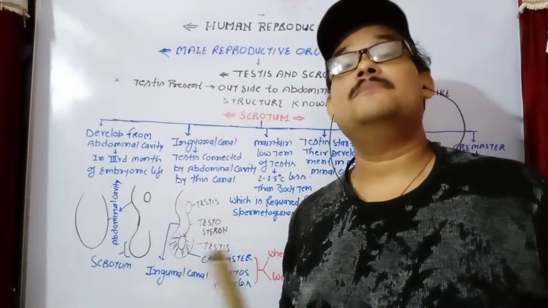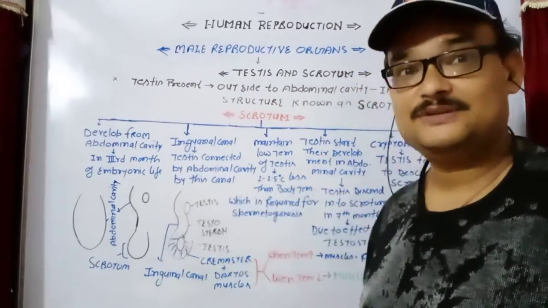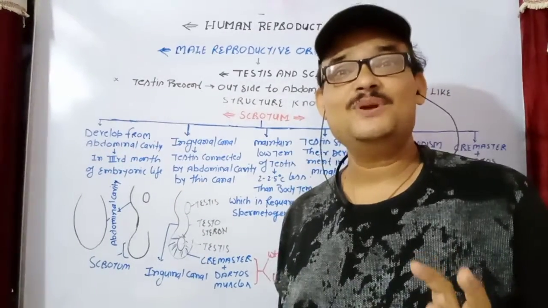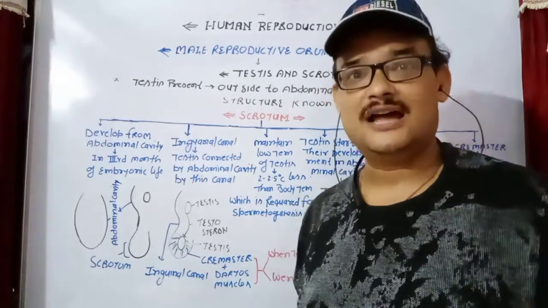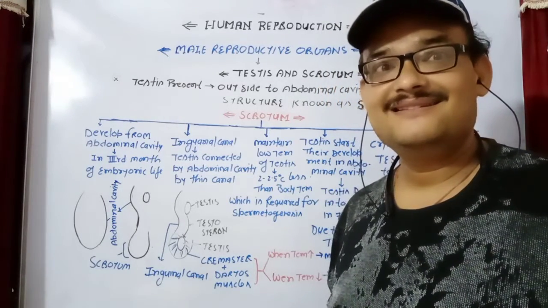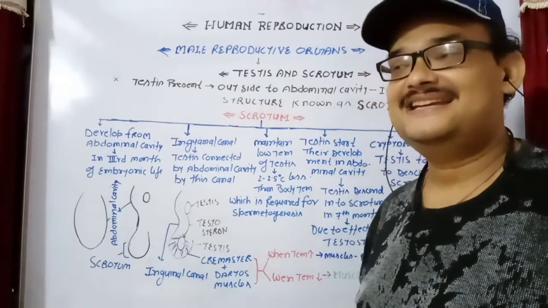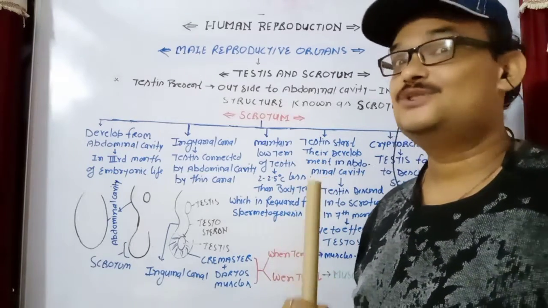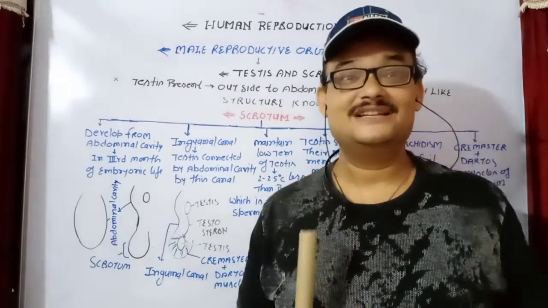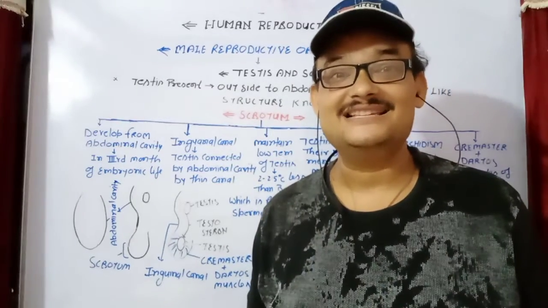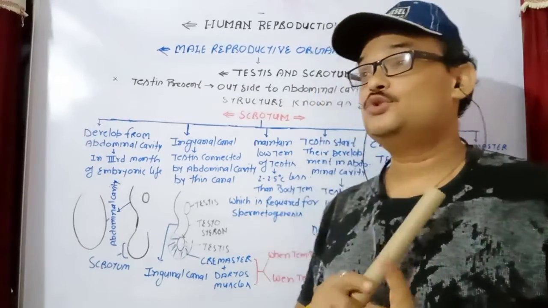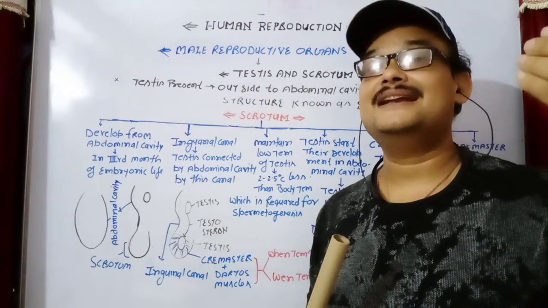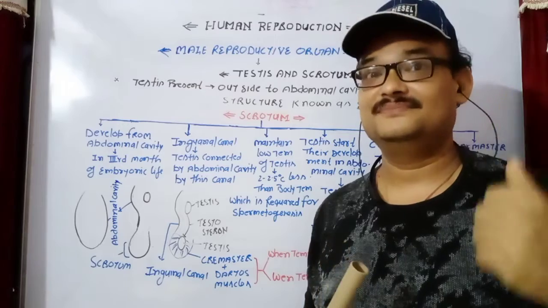In the seventh month of embryonic life, when a sufficient amount of testosterone is secreted by the testis, the testis descends into the scrotum due to the effect of testosterone. Now suppose testosterone is not sufficient. Then 100% the testis cannot reach the scrotum. It cannot descend.